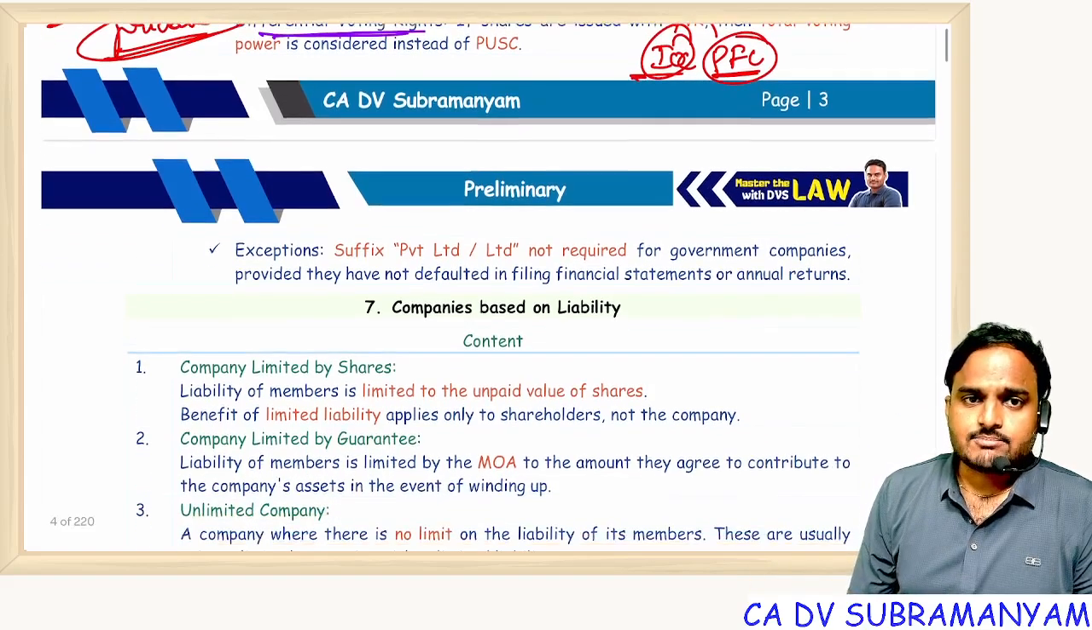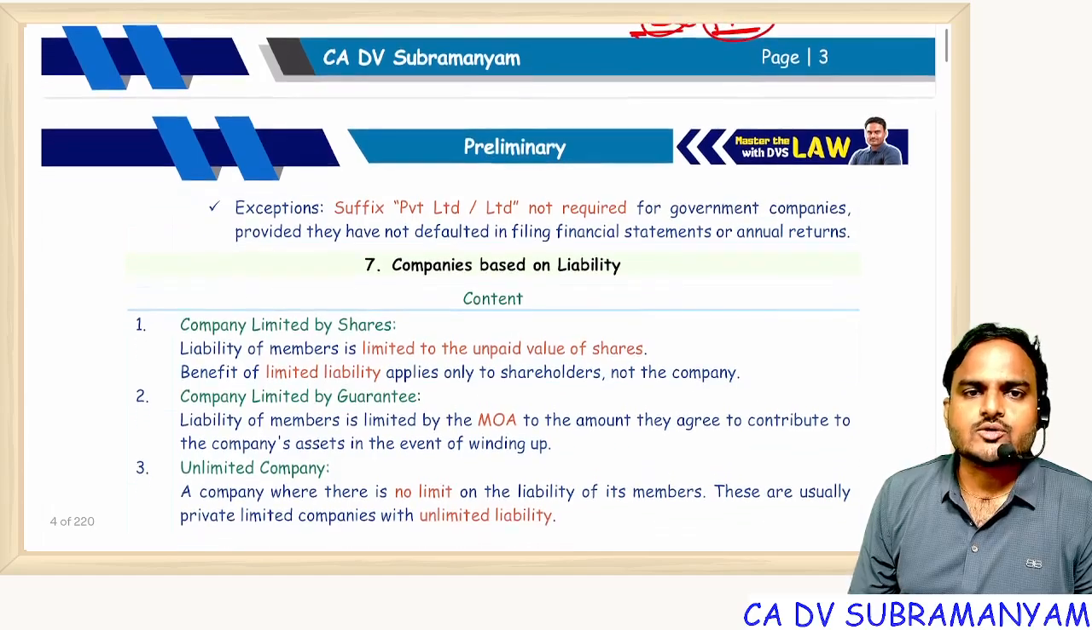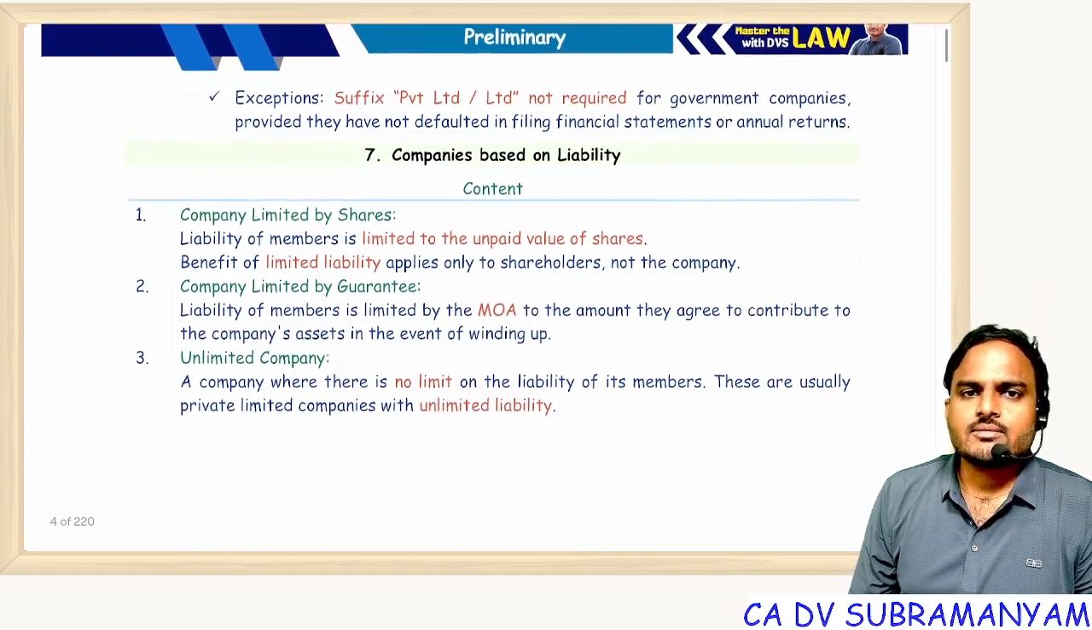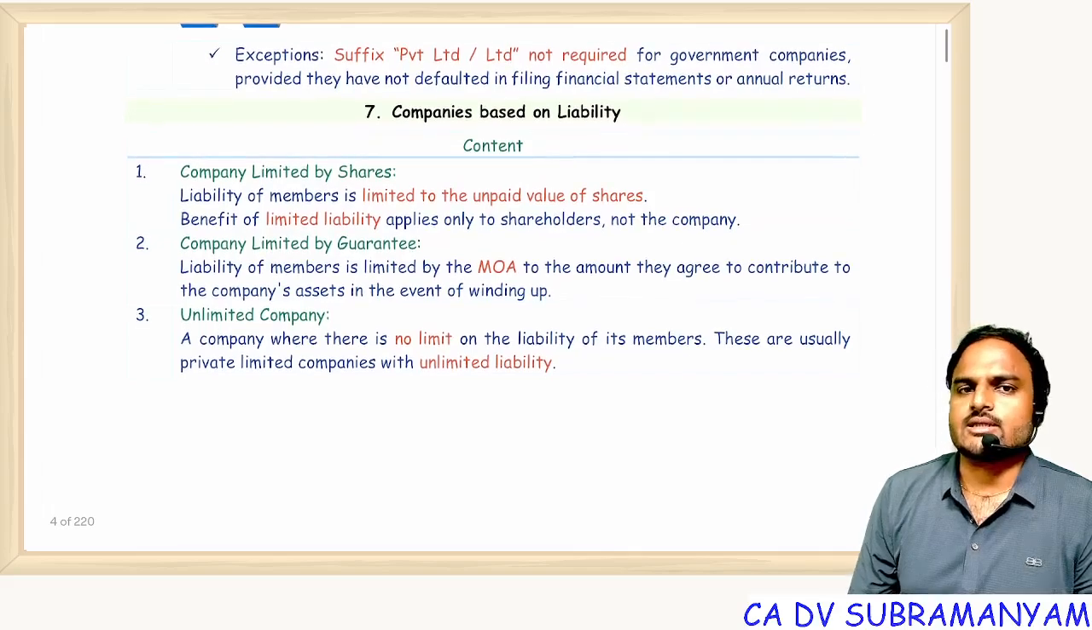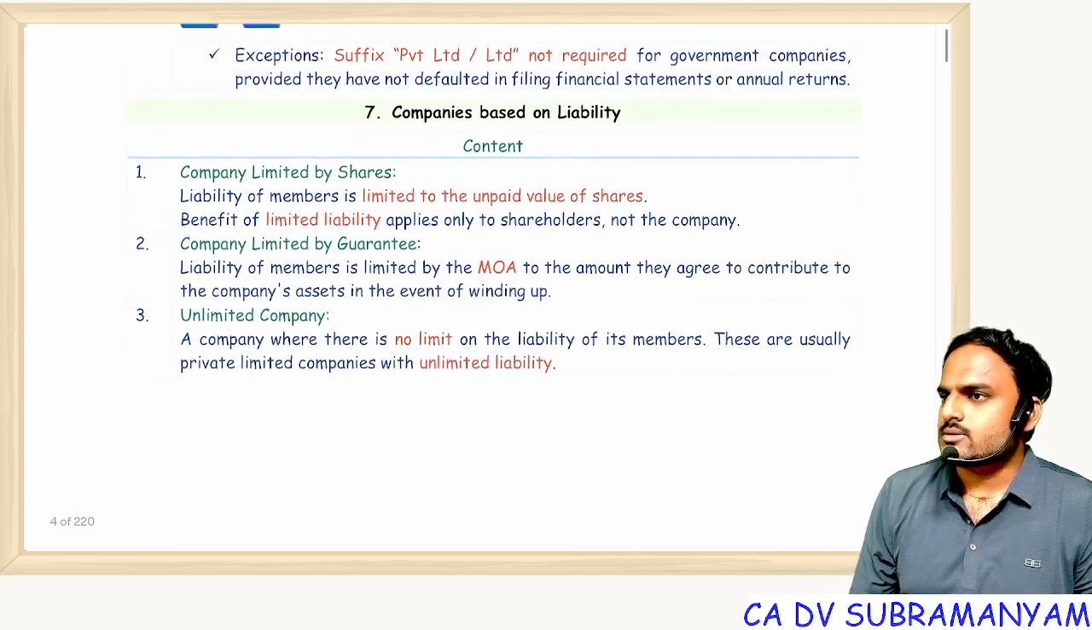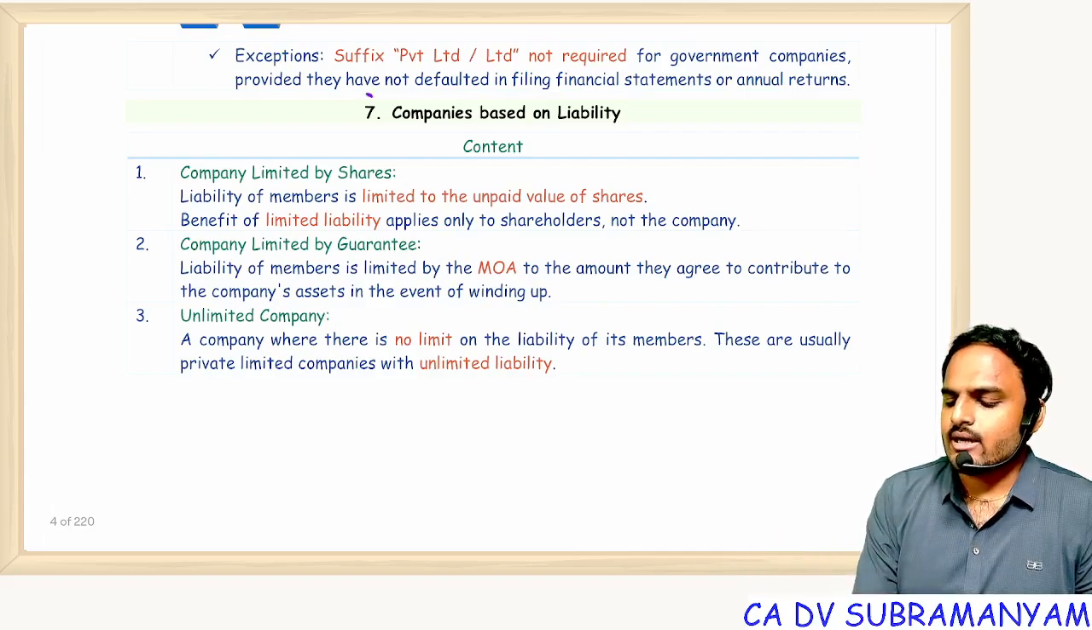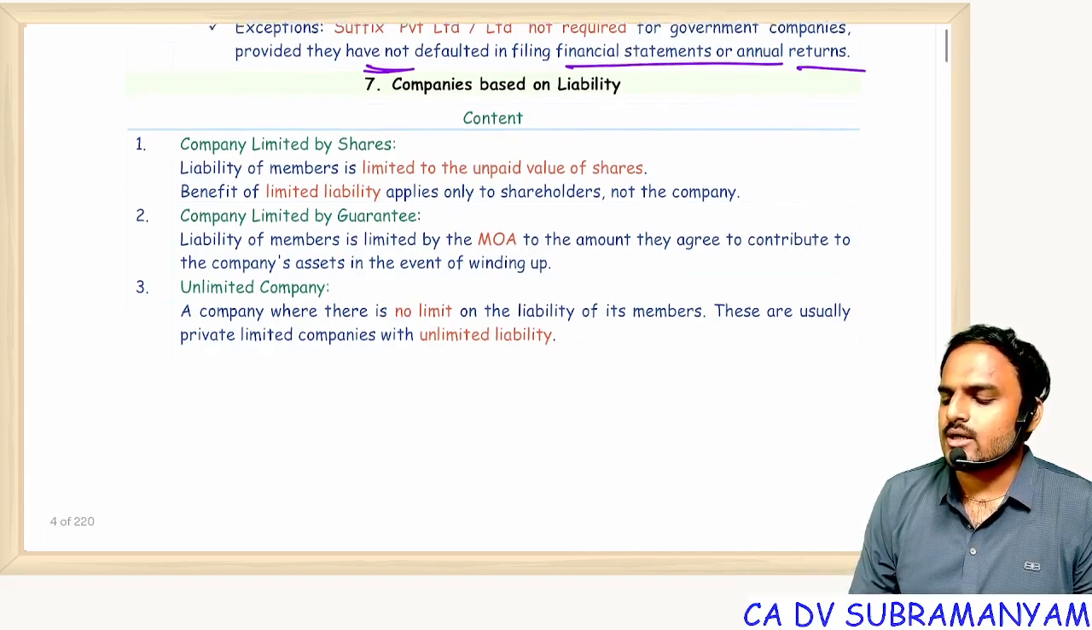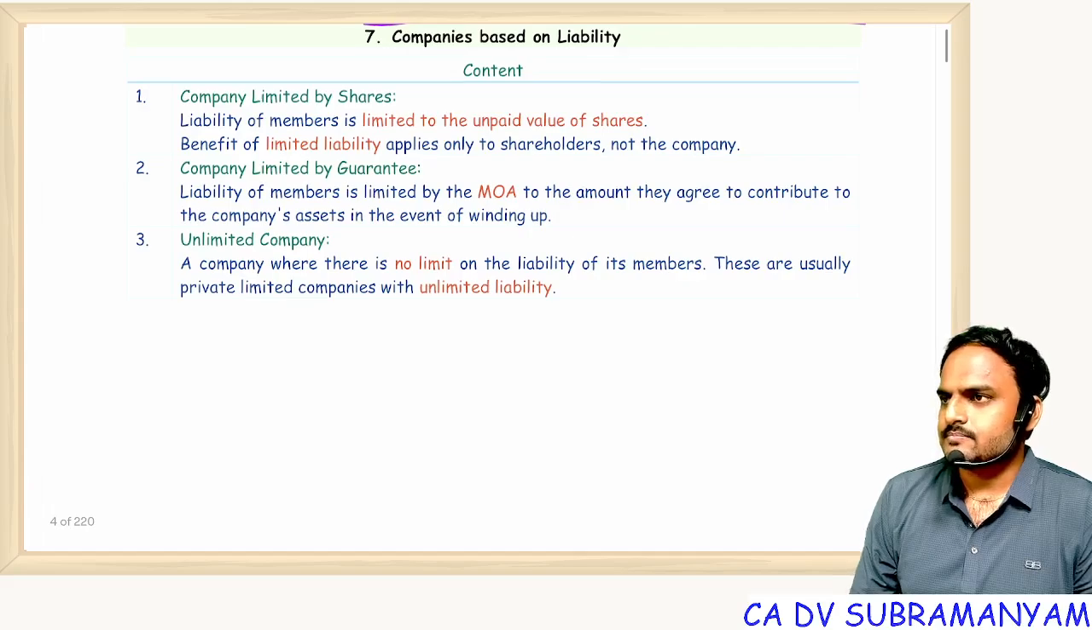Next one, exceptions. Government companies are not required to use the words private limited. They are not required to use the word limited. Understood? So the name ends with limited, provided they have not defaulted in filing financial statements and annual returns.